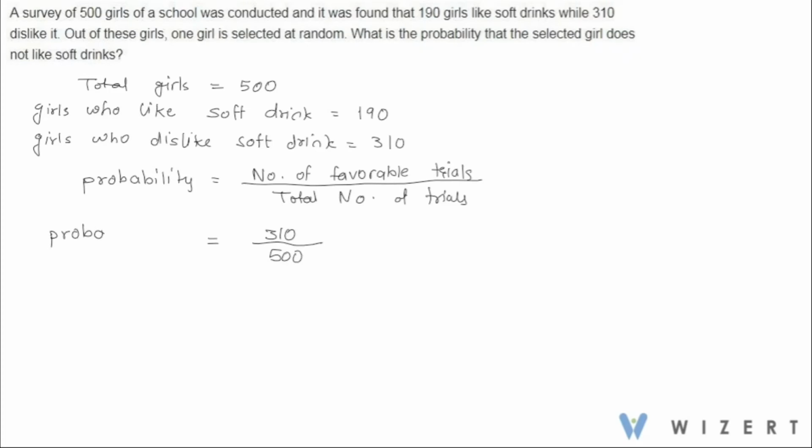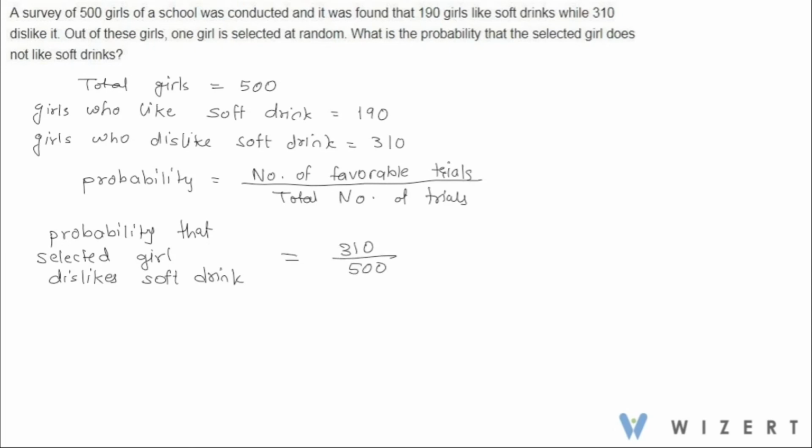Probability that the selected girl dislikes soft drink, it's going to be equal to 310 by 500. This is the answer.